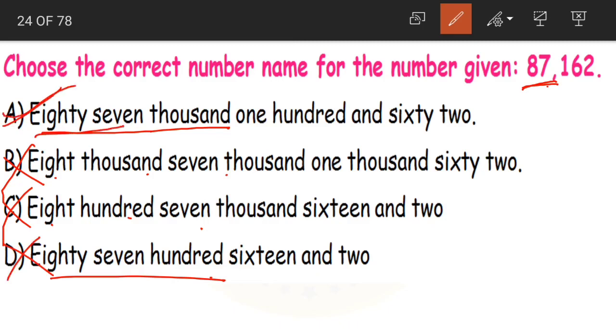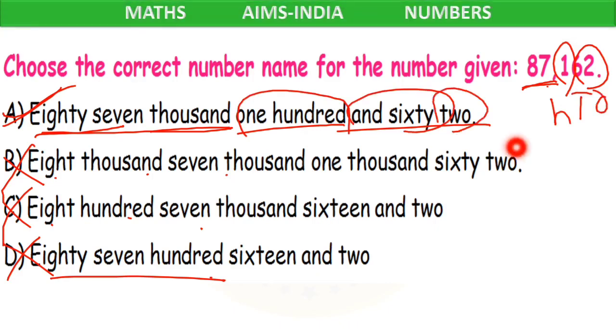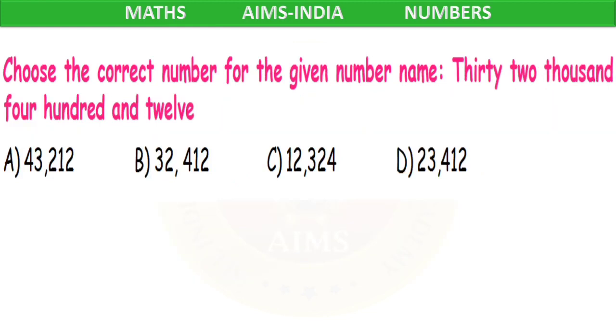Option A. 87,162. Yes, 1 is in hundreds place, so 100. 6 is in tens place, so 60. 2 in ones place, so it is read as 2. What is the number name for this? 87,162. Option A.